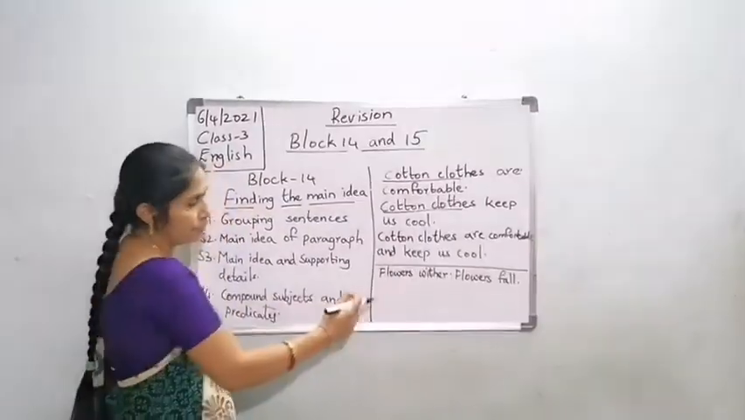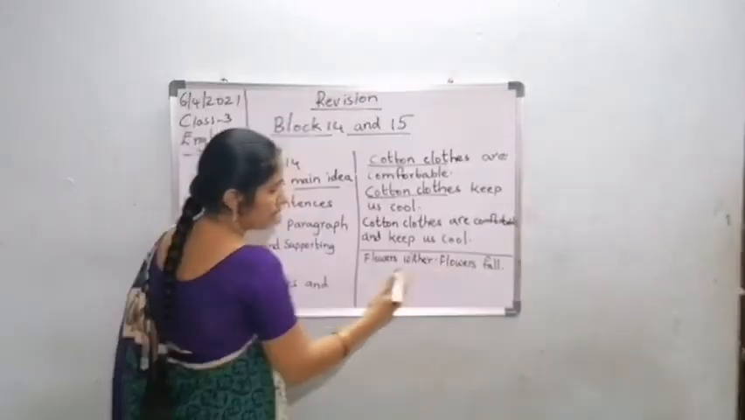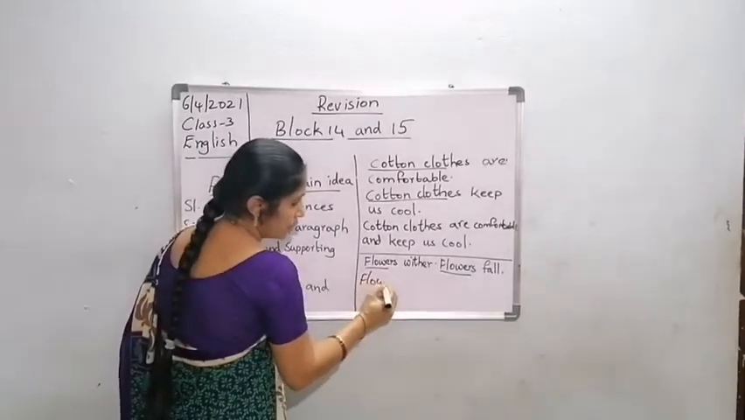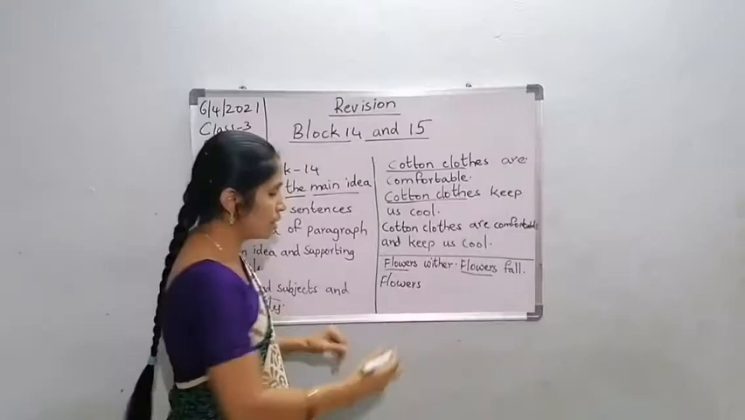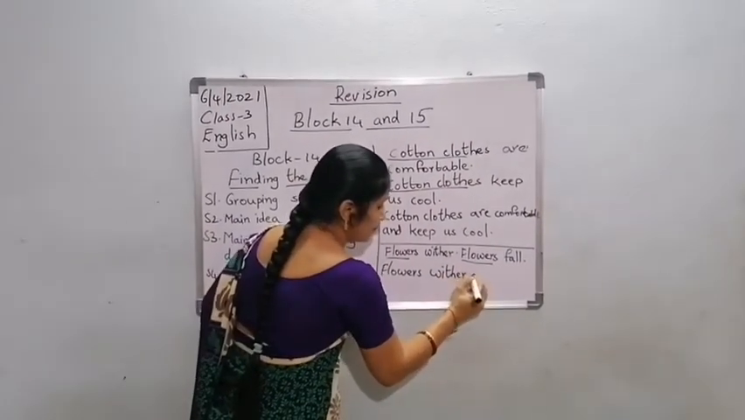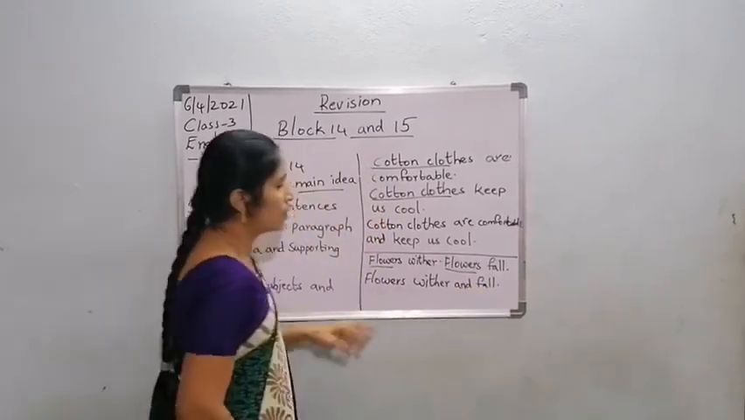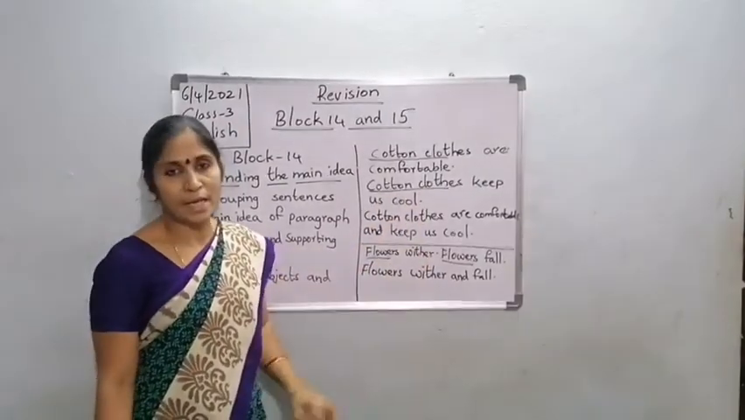One more example. Flowers wither, flowers fall. Here the subject is same. So what is the subject children? Flowers. So what is the predicate? Wither and fall. So what do we call this children? This one we call compound predicate.